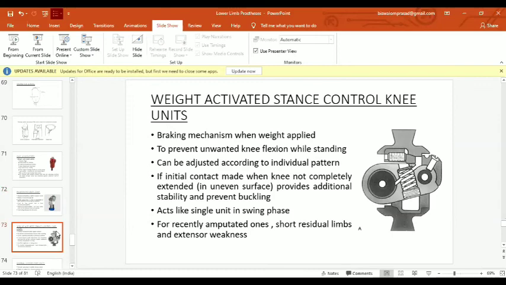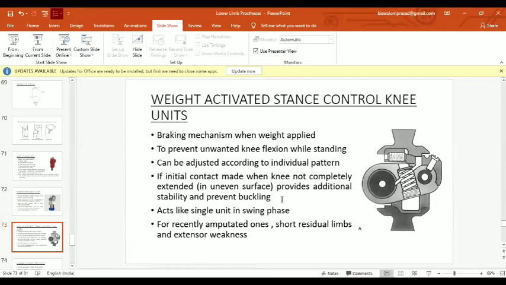Weight activated stance control knee units. This is much more stable than the polycentric and single axis knee joint. It has a braking mechanism. You can see here the screw is often loaded into the spring, then the weight is borne over the prosthesis. So it prevents unwanted knee flexion while standing or in the mid-stance phase. It can be adjusted according to the individual pattern.